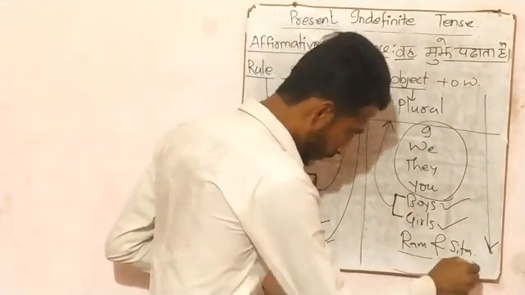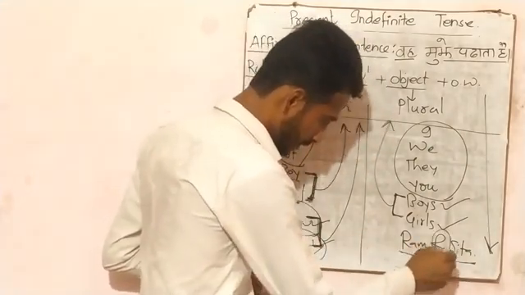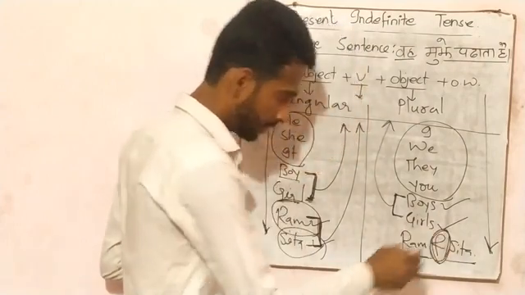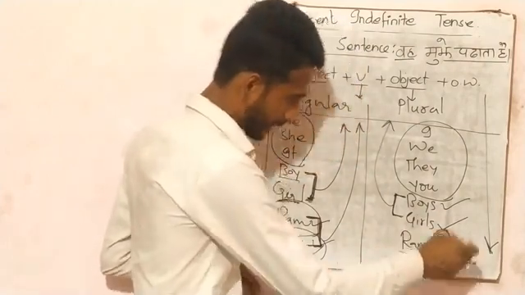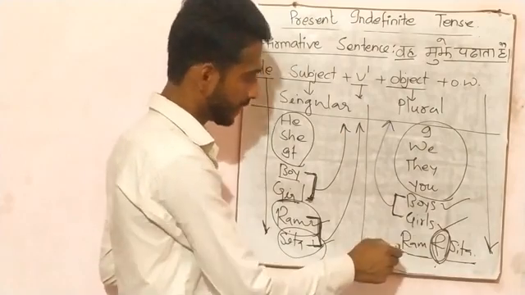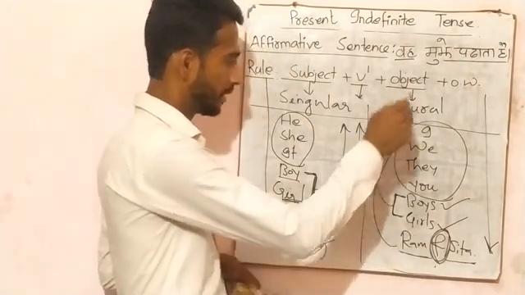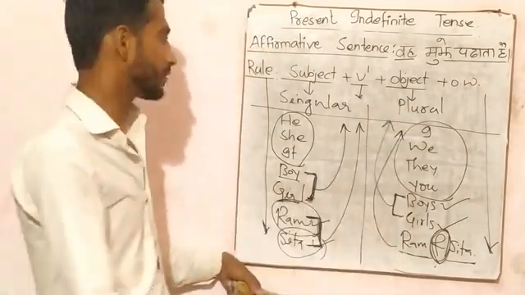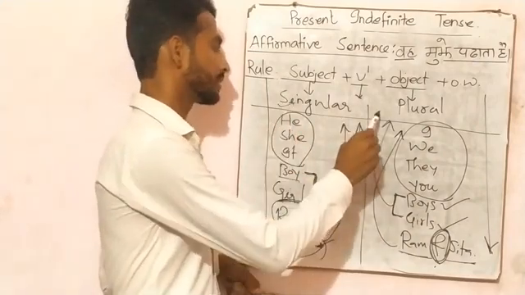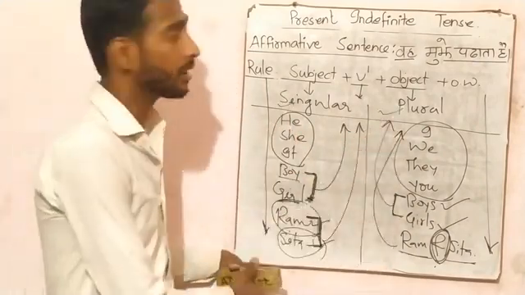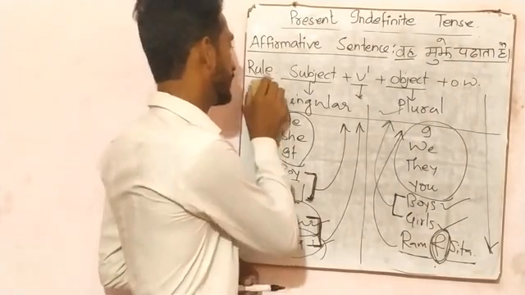Here two proper nouns are connected with conjunction and. So if two proper nouns are connected with conjunction and, then it is also considered as plural subject. So singular subject and plural subjects is clear to you all. Let's go to the next step.